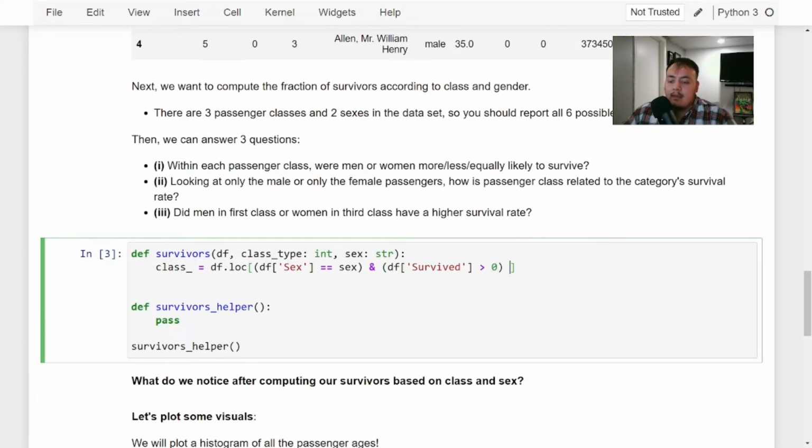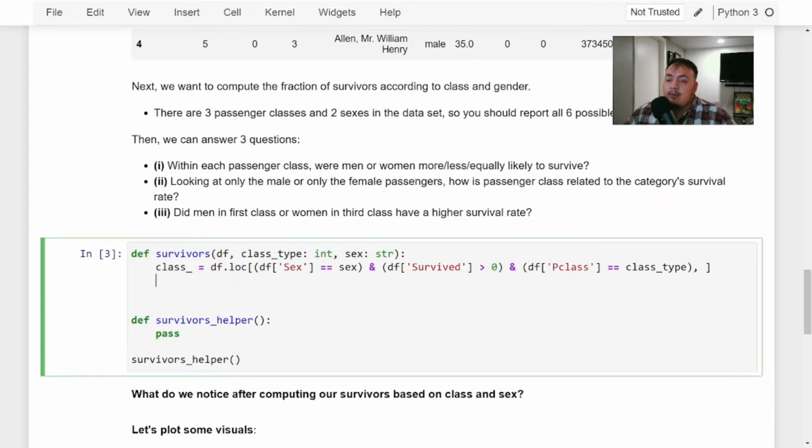Cool. And again we're going to do df P class is equal to class type, and that's how we're going to filter out the rows.